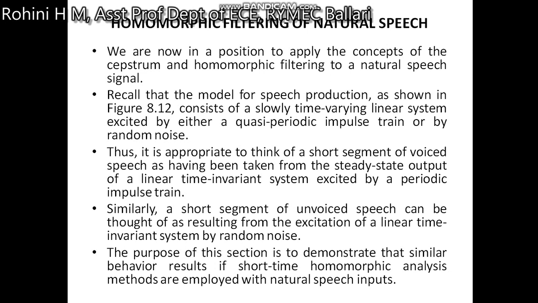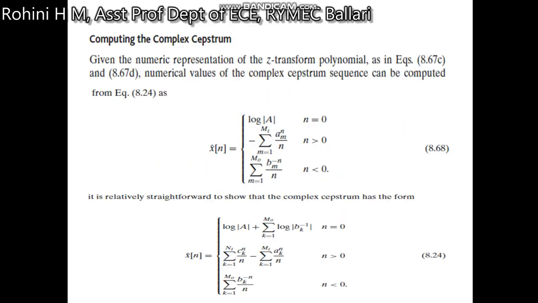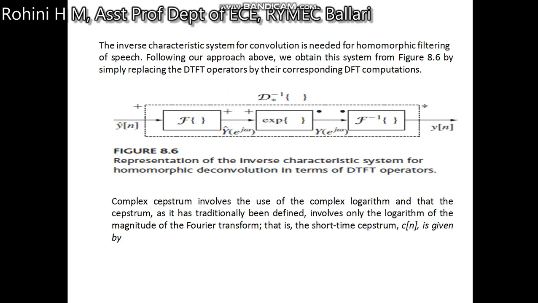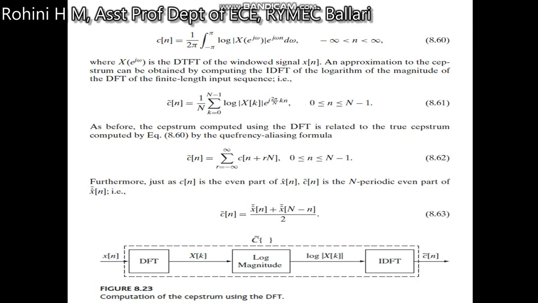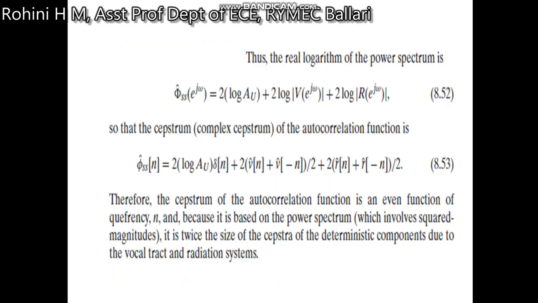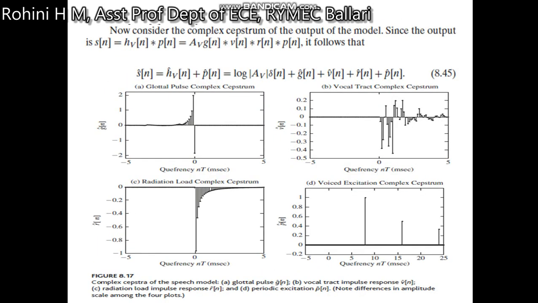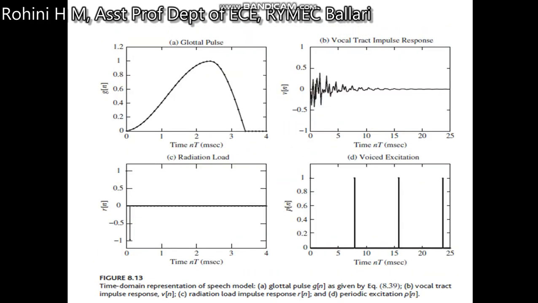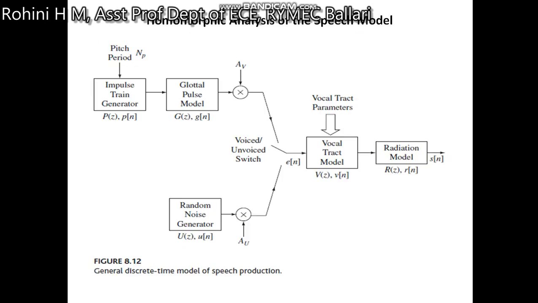Now we are in a position to apply the concept of cepstrum and homomorphic filtering to a natural speech signal. Let us recall the model for speech production as shown in diagram 8.12, the speech production diagram we are speaking about.